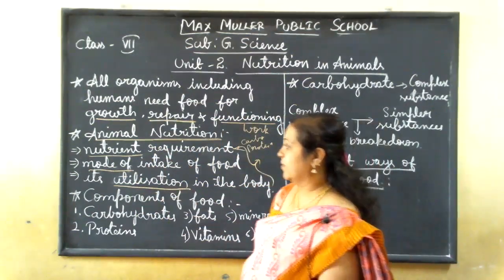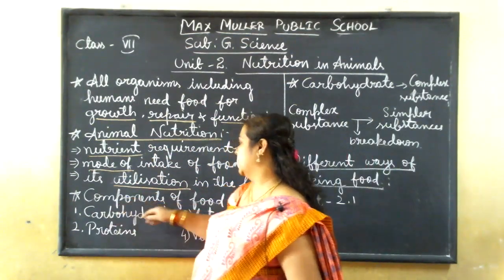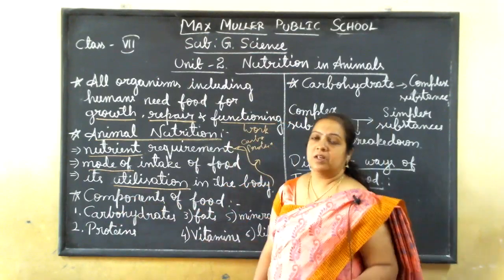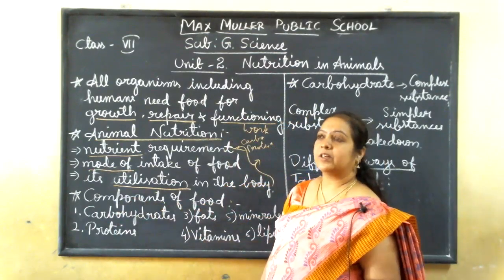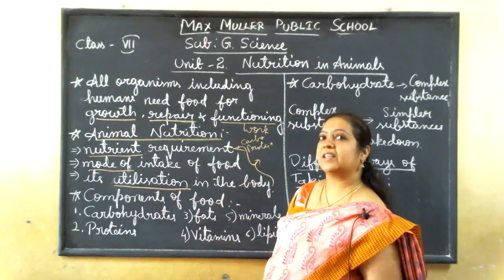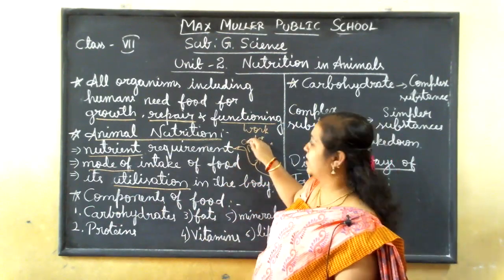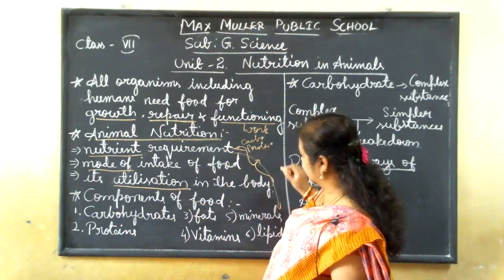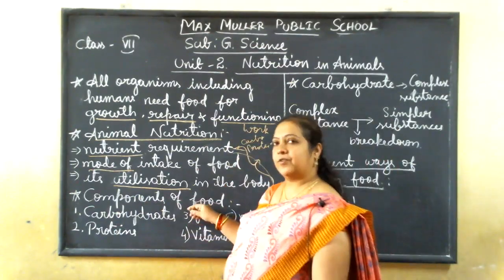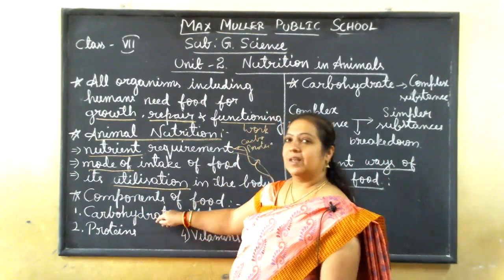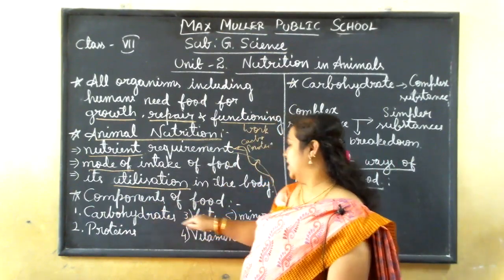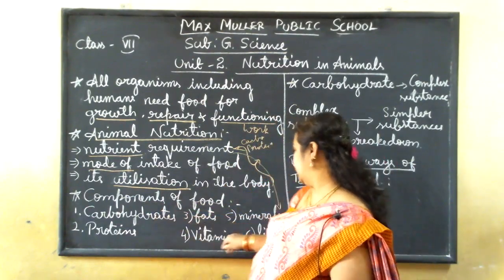Got it? Now we'll come to the next point, the components of the food. What are the components? Components means ingredients. What things should be there in a food? Already I told you the required nutrients, and they are written here. Components of food are, as we discussed last class, carbohydrate, fat, minerals, proteins, vitamins and lipids.